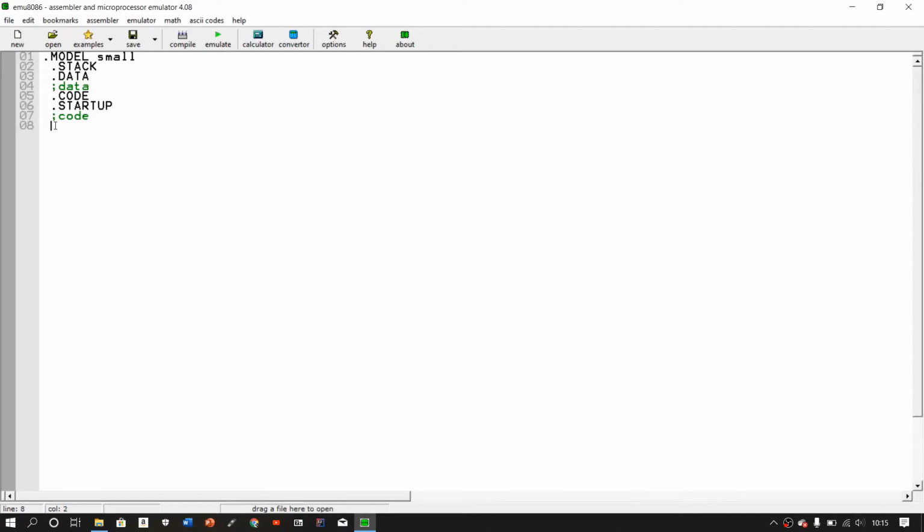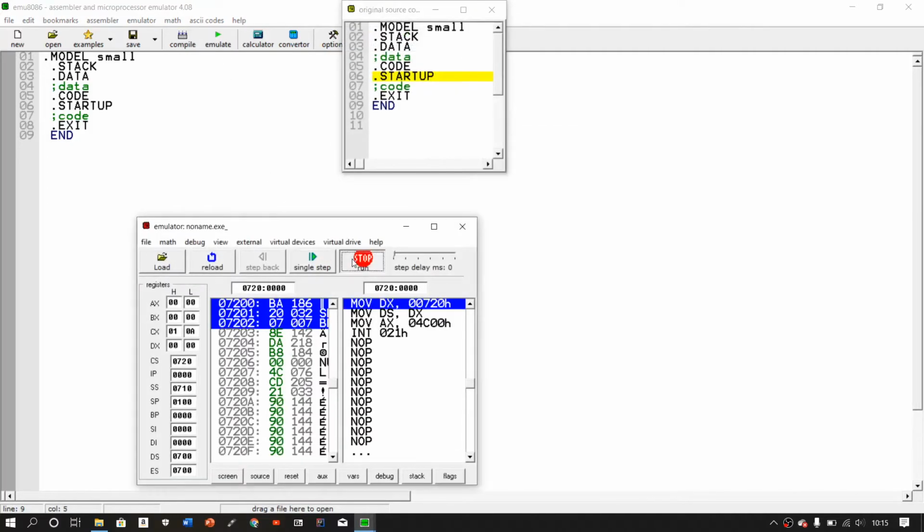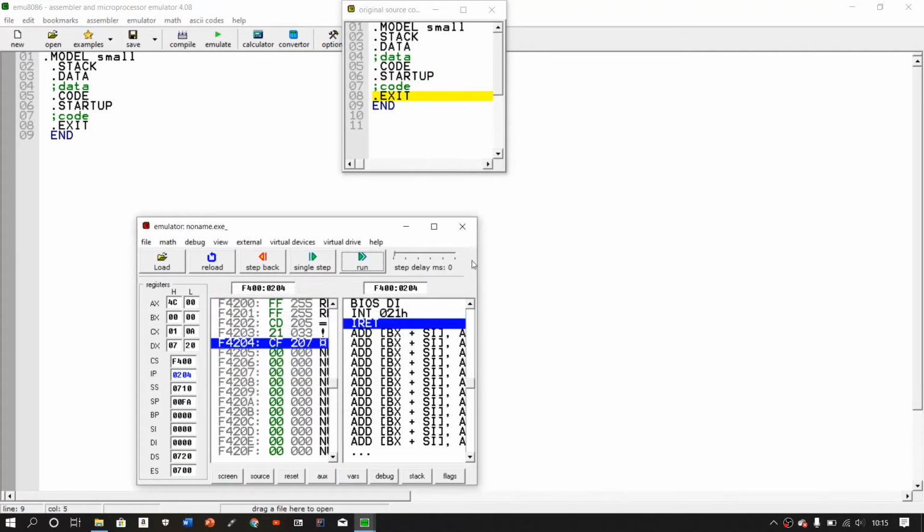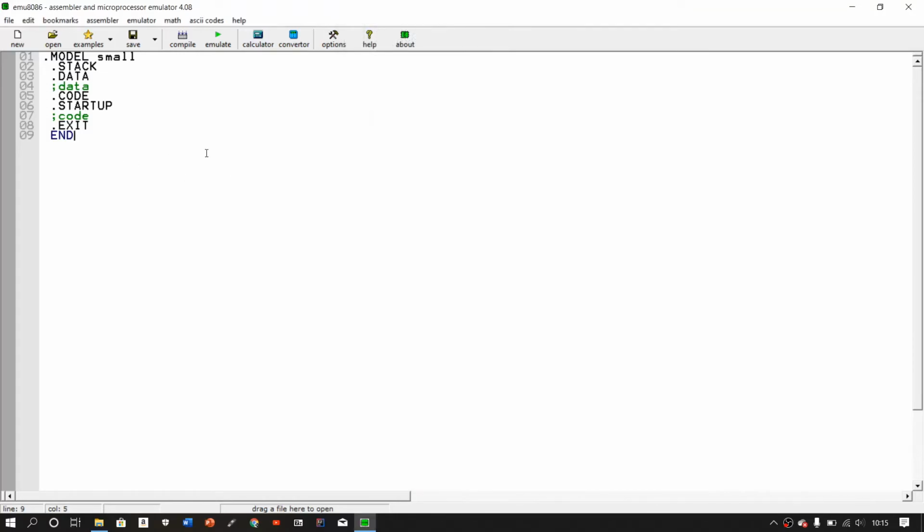Right, so now you need to do .exit and then end. And then once you've done that, if you just run that, no errors pop up, but then you notice nothing happened. Because this is just a blank template, it doesn't do anything. It's just the basis for your code.